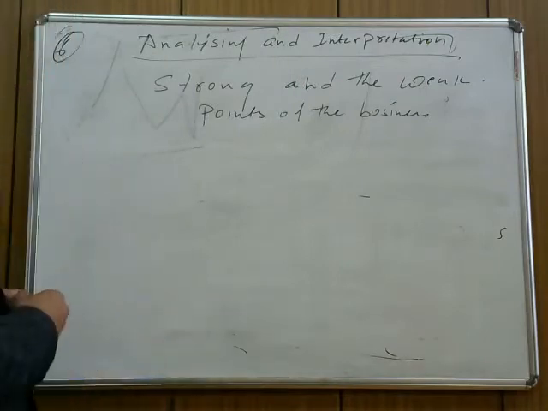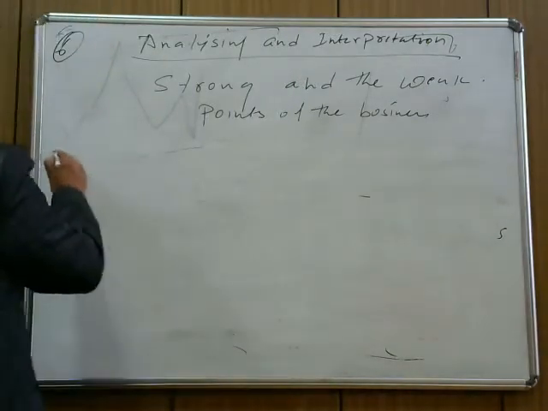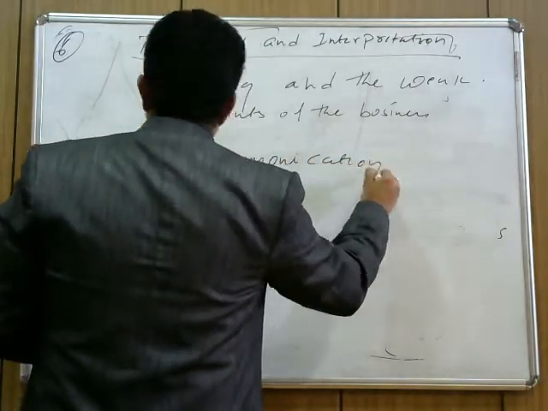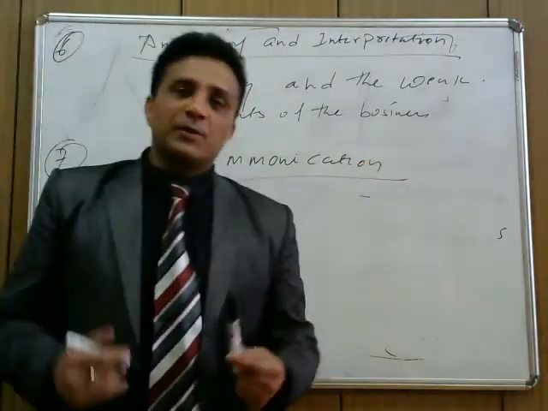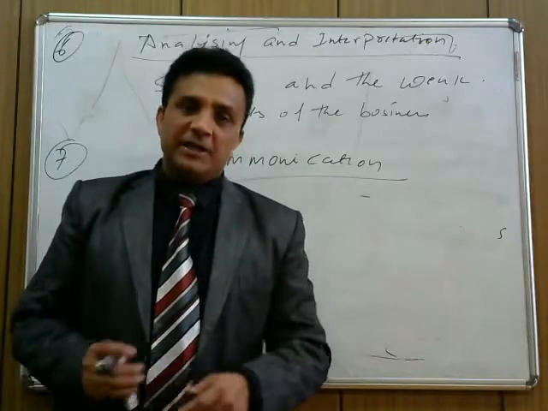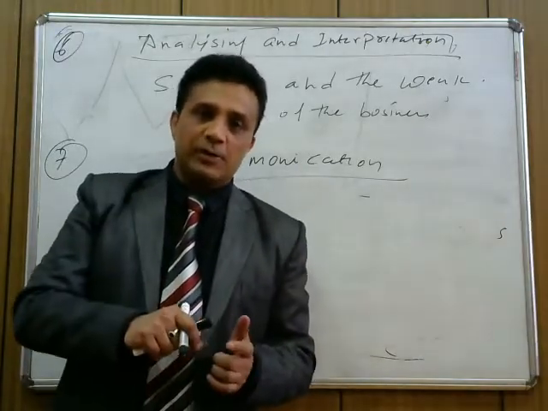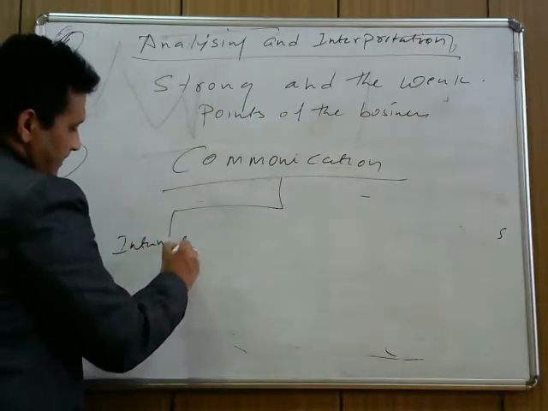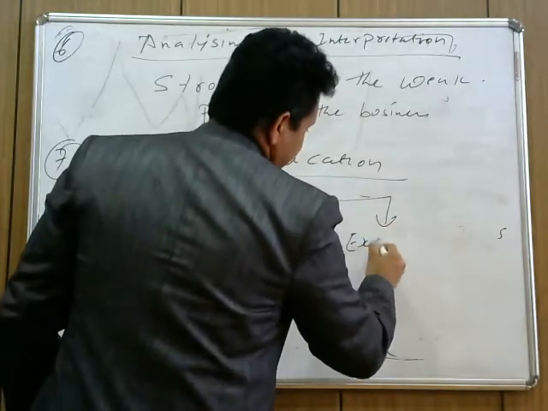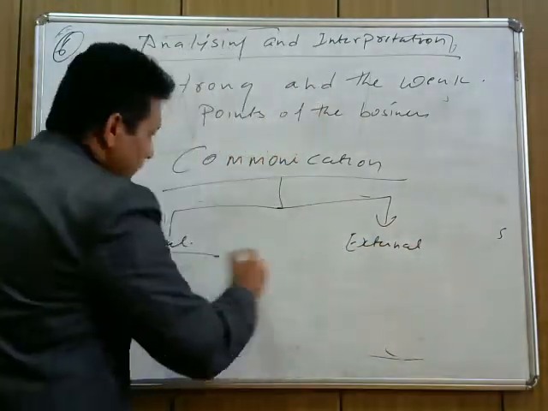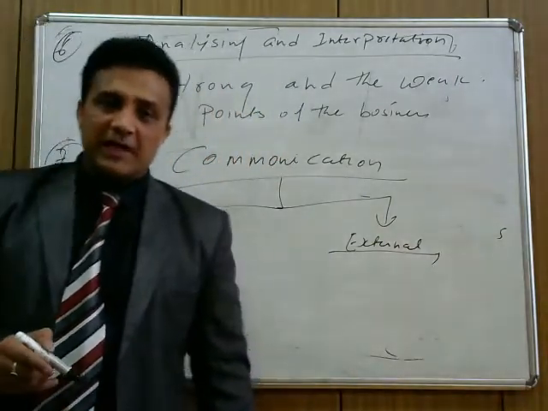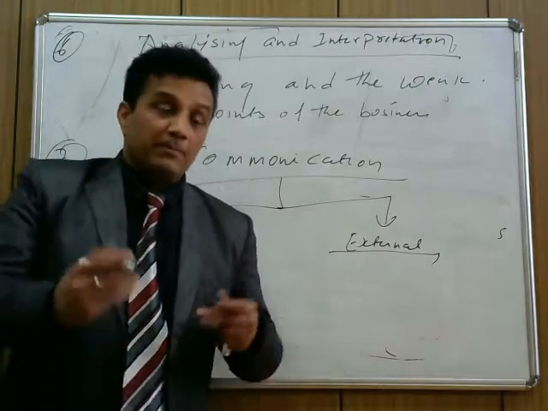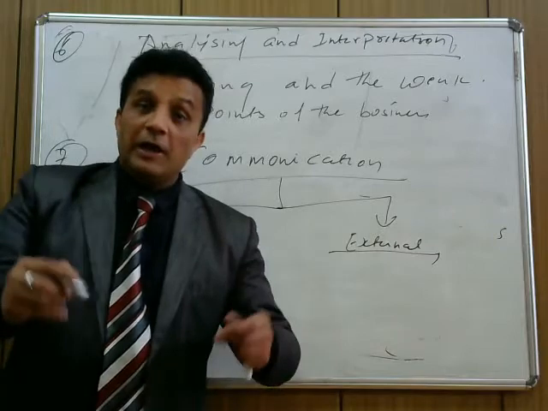And the last part in the accountancy process is communication. Now what is communication? Whatever result you get, you need to communicate to others. There are two types of stakeholders in the business: internal stakeholders and external stakeholders. Internal stakeholders are those who are directly involved in the business, for example owners or maybe partners, or employees.